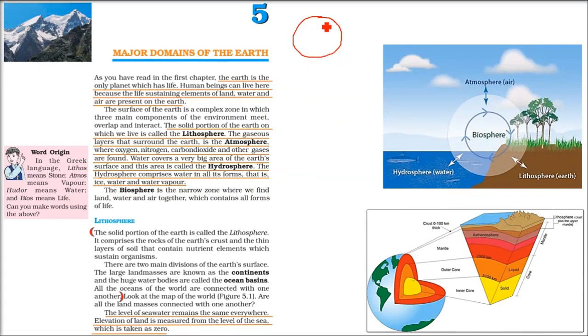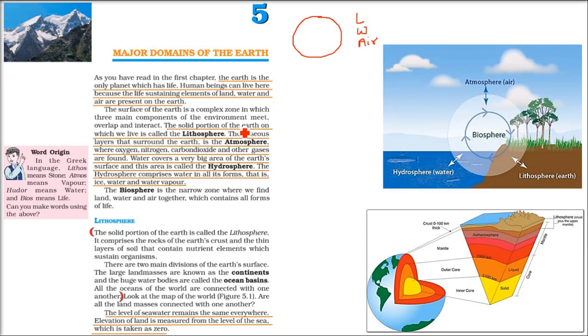Earth, this is one of the planets of our solar system, and this is the planet where life is. And why is life possible here? Because we have land here, we have water here, and also we have air here. Land, water, air. So all soil, stones, etc., we will talk about them in a separate classification called lithosphere.